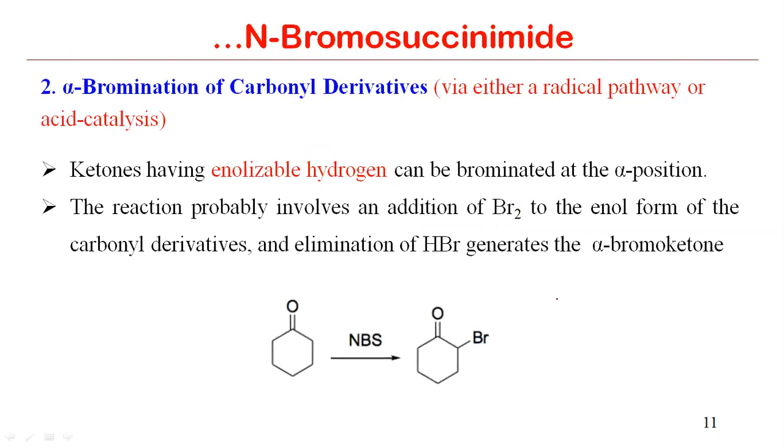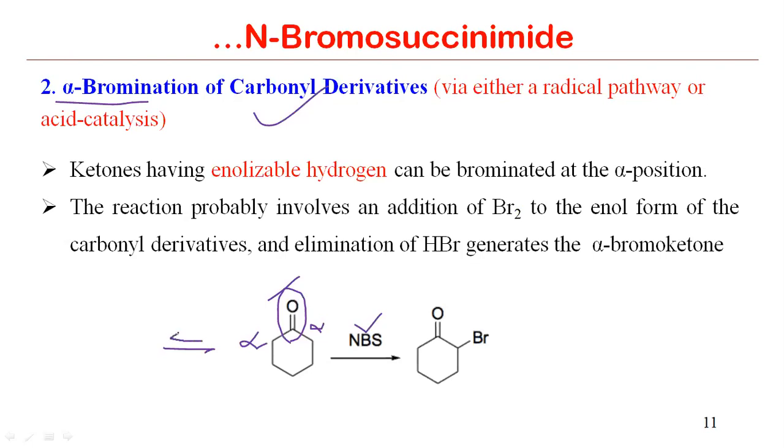Then the second application of NBS is the bromination, especially alpha bromination, of carbonyl derivatives. Like I have mentioned, this is the functionality, and with reference to this functionality, this position is the alpha carbon and this position is also called alpha carbon. So if we are adding NBS, then this alpha bromination can be carried out. And why? Because we know that a ketone is in equilibrium with the enolic form.